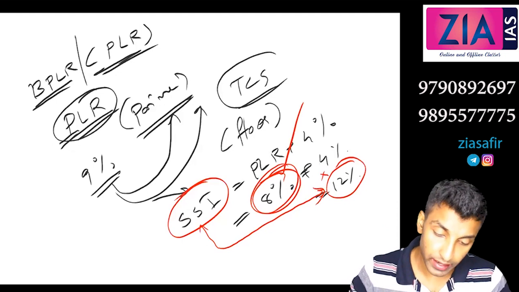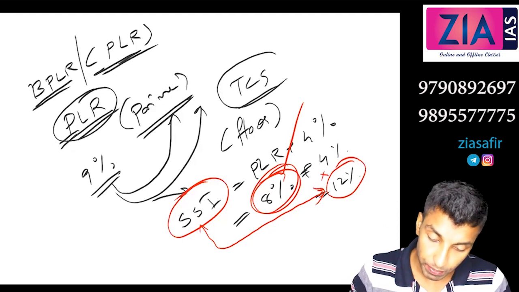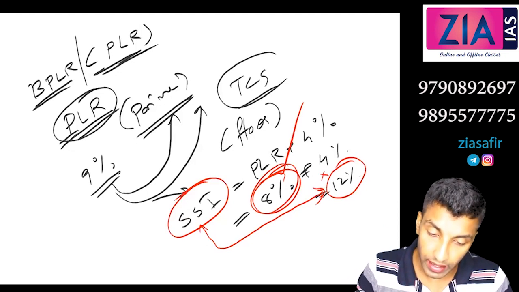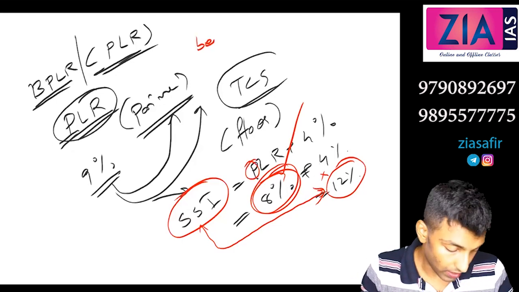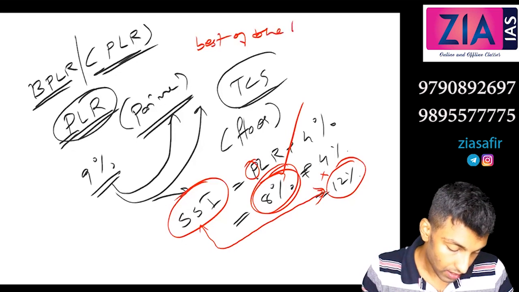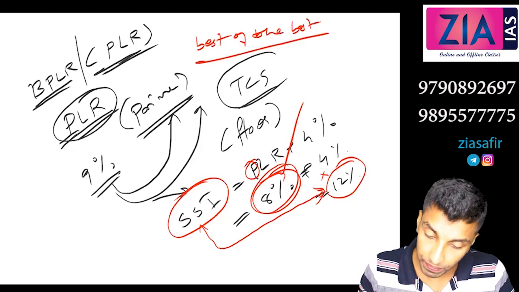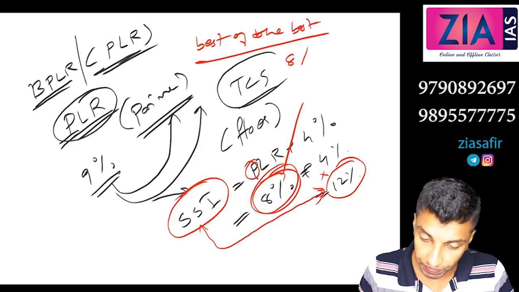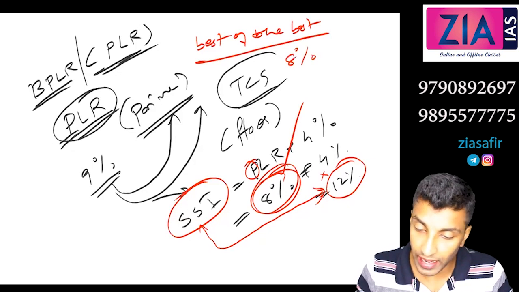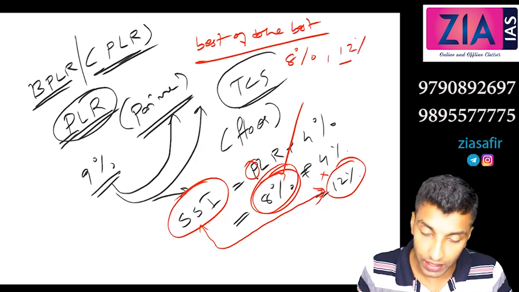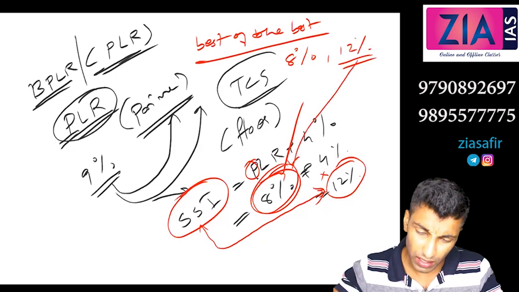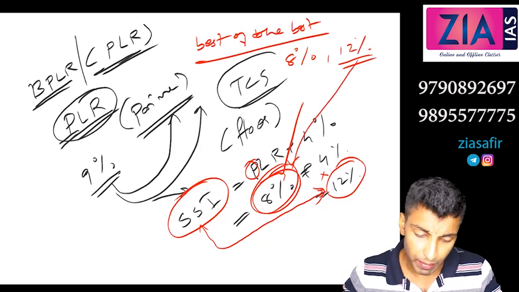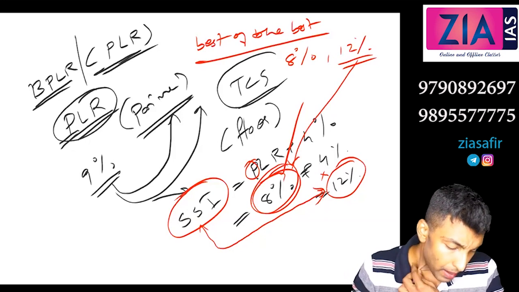Okay, so what they did is, this is prime customers, right? They created another category. The bank said the best of the best. That means for them it is 8% and the best like 12%, and that comes under RBI definition. So because of this issue from the bank side, RBI has actually replaced it with base rate.